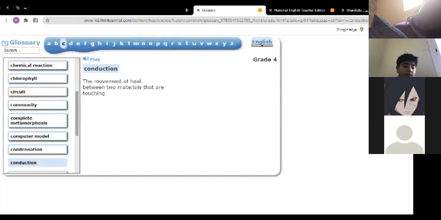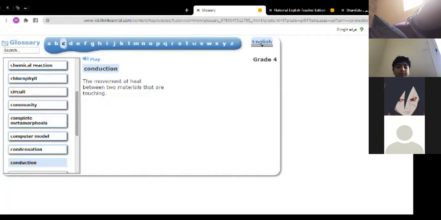For example, if you have a piece of ice and put it on the stove, what will happen? It will melt. Why? Because it's melted from the heat from the fire.